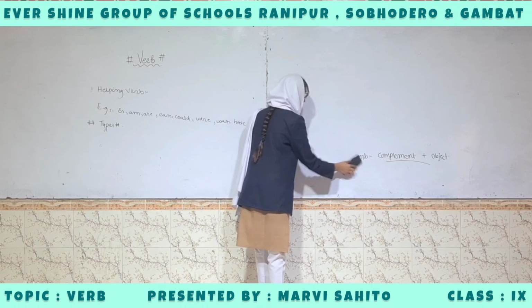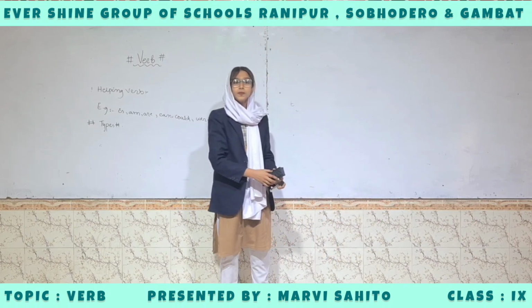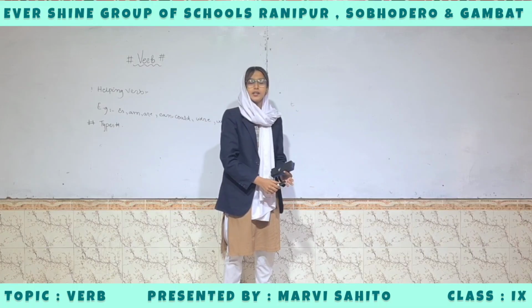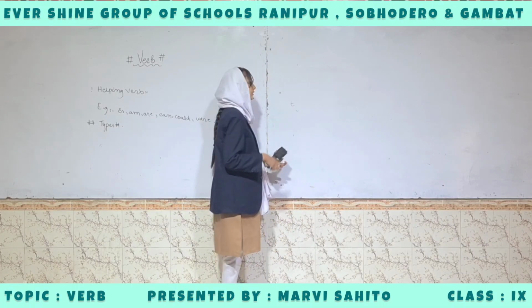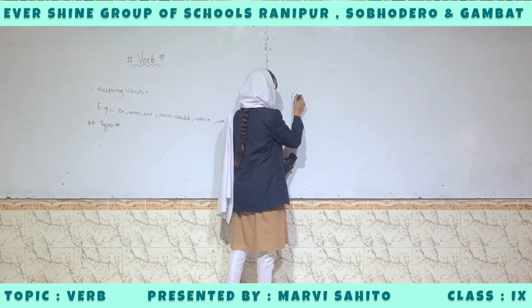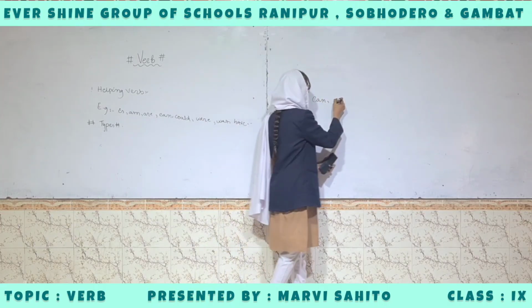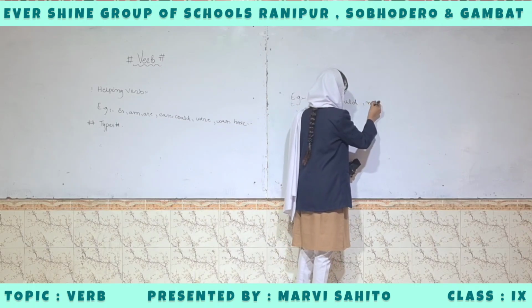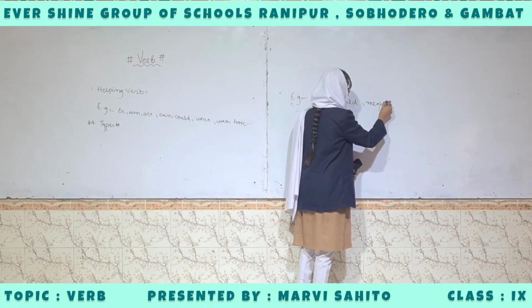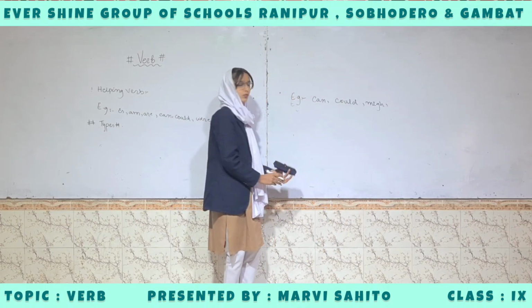And then the other type is modal helping verb. The modal helping verbs are verbs that are used to express possibility, permission, ability, etc. For example, can, could, might, must, should, etc. are modal helping verbs.